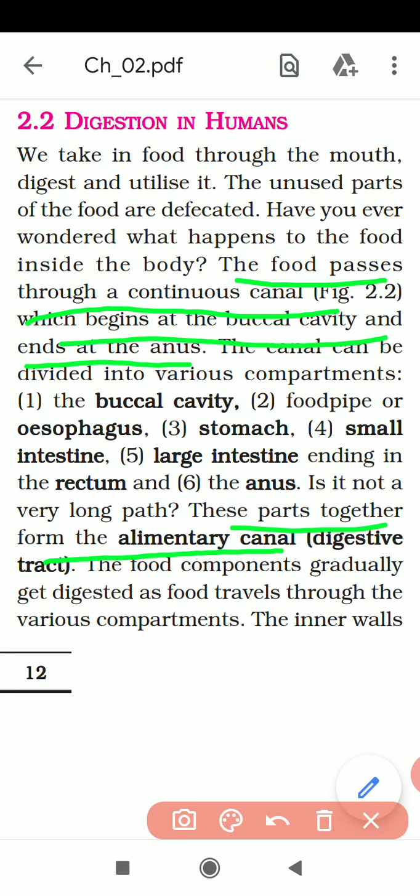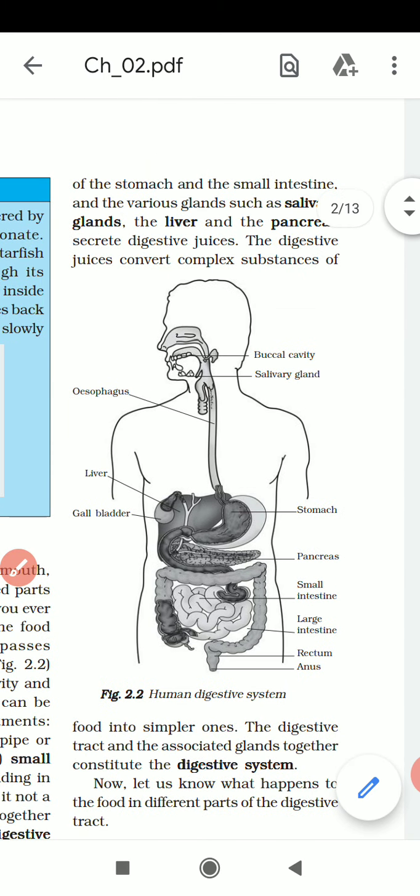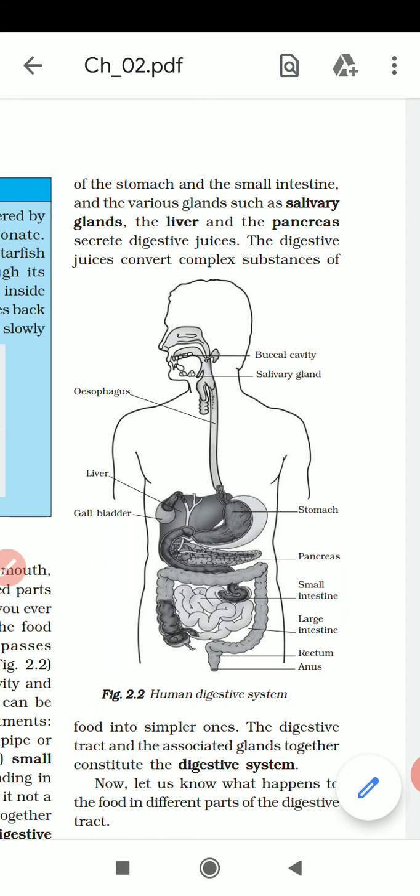The food components gradually get digested as food travels through the various compartments. That means when the food enters through our mouth, it starts to be digested from the mouth, and as it passes, it goes through the whole alimentary canal.